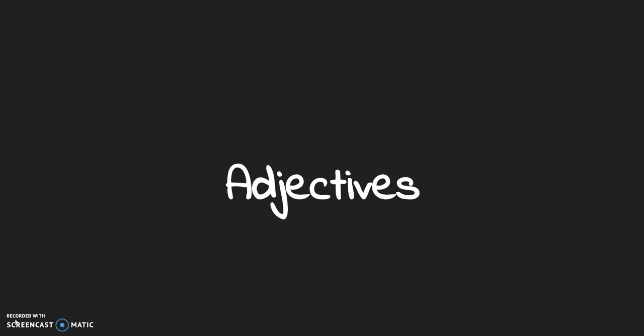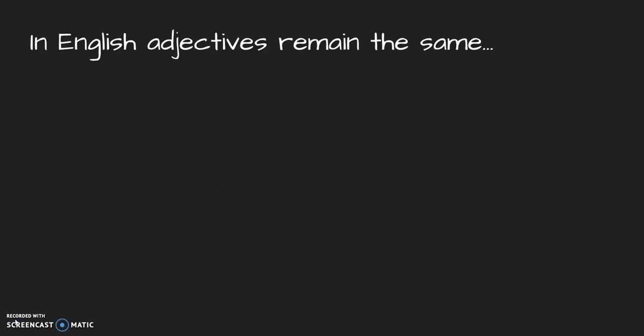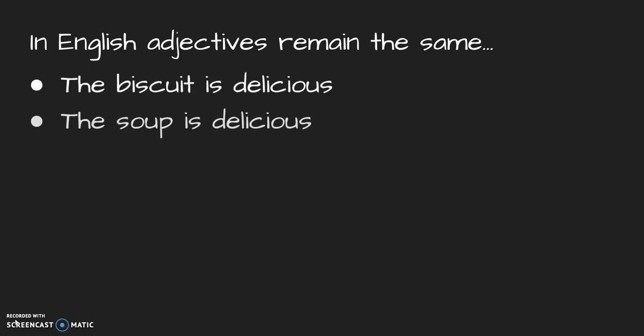So now let's look at adjectives. And remember, adjectives are describing words. In English, adjectives are invariable. That means they remain the same regardless of whether we are describing one thing or 100 things, whether we describe a boy or a girl. With food examples, we could say, the biscuit is delicious and the soup is delicious. Our adjective here, delicious, does not change. It remains the same in both sentences.